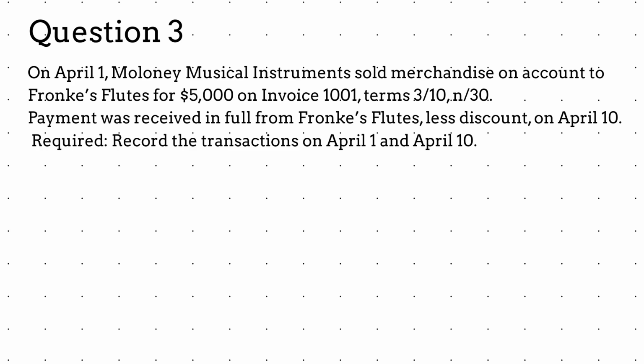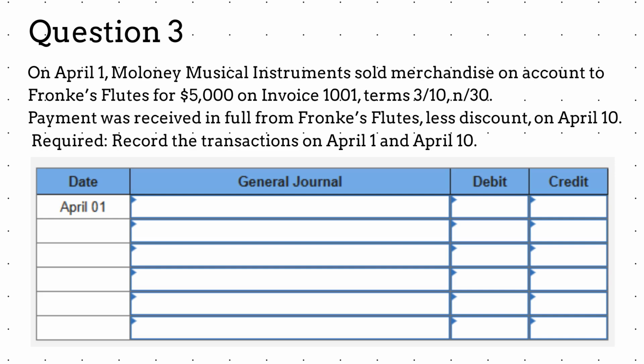Let's look at the third homework assignment. On April 1st, Maloney Musical Instruments sold merchandise on account to Frank's Flutes for $5,000 on invoice 1001, terms 3%, 10 days or net 30. Payment was received in full from Frank's Flutes, less discount, on April 10th. So, your task is to first record the sale on April 1st, start by analyzing the transaction and then write it into the General Journal.